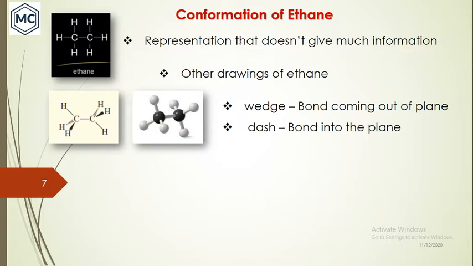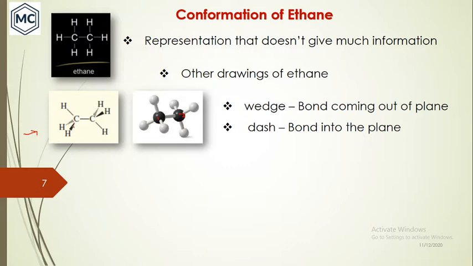Coming to the topic of conformation of ethane, this is the structure of ethane, CH3 and CH3, as you can see. This representation does not give much information about the properties, and there are other drawings for ethane. This is one type of drawing, and you can see that this is the front carbon. If you view from this side, this is the front carbon and this is the back carbon. This is the model of ethane. This one is the front carbon, and this is the back carbon, right?